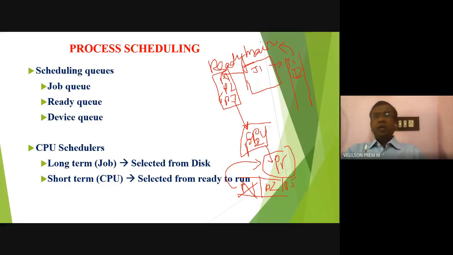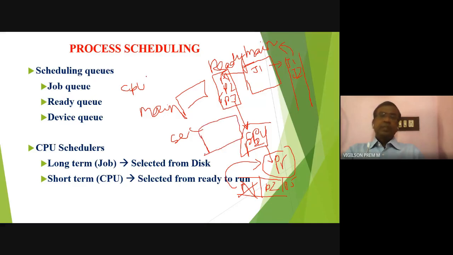So what does long term and short term mean? It is nothing but timings. That's all. What happens is, you know that the CPU is there, main memory is there, and secondary storage is there. Main memory will have some processes, and secondary storage will have some processes. The CPU will accommodate only one process.